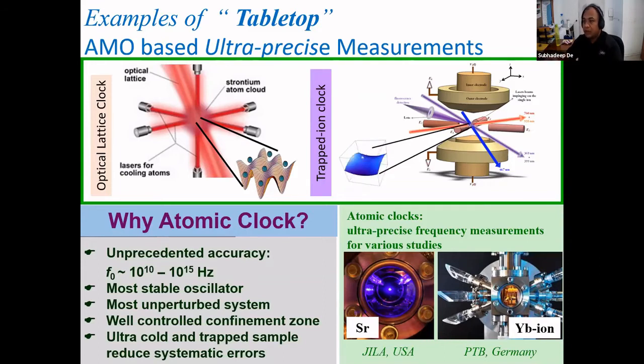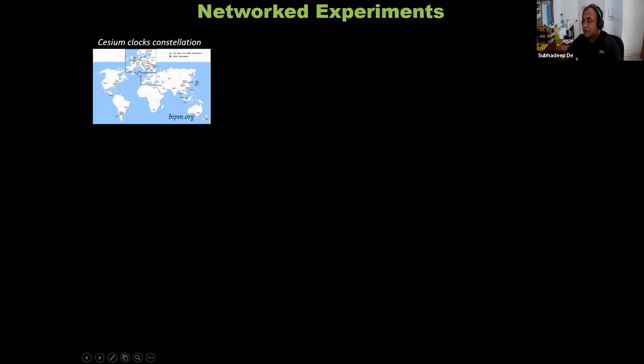In fact, a combination of them gives enriched physics which can be studied, and I will be focusing on at least a little bit of that part. And here you see two pictures from JILA in USA and PTB in Germany for the strontium lattice clock and ytterbium ion clock, and we are going to develop the ytterbium ion clock.